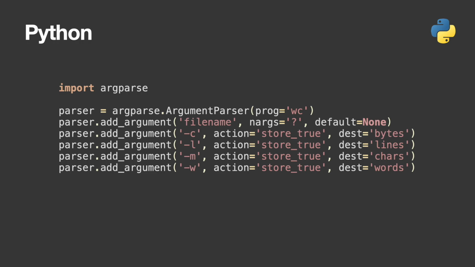Here we have Python. I'll just show a few highlights from each of the programs. This is the argument handling in Python. It's a very nice API provided by the standard library. The only thing to note is this nargs equals question mark, which seems to be what makes the argument optional. Add argument does take a required flag, but that doesn't seem to do what you think it does.